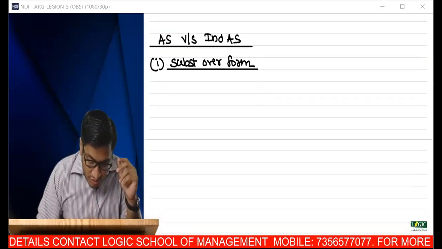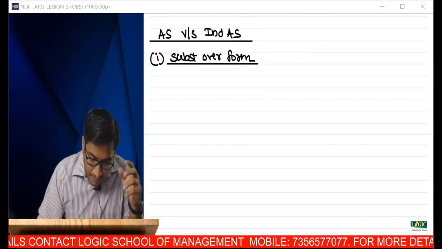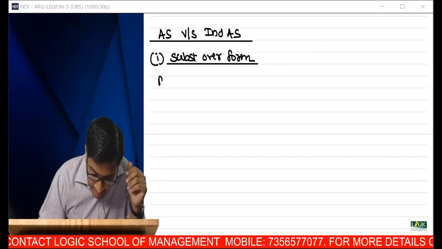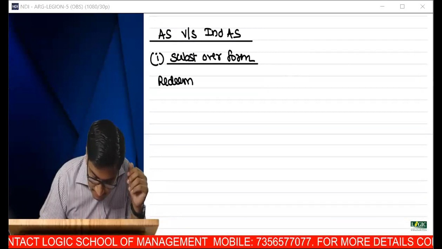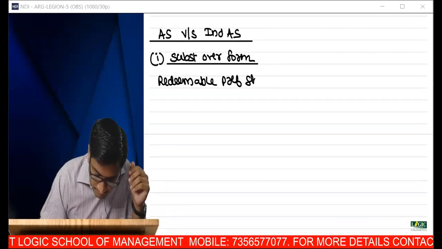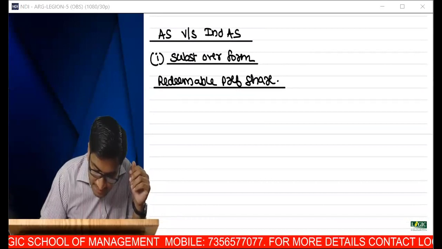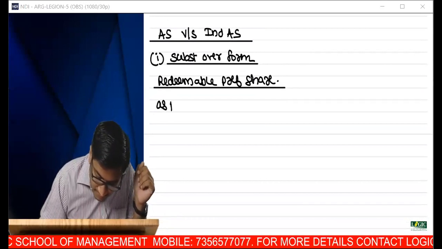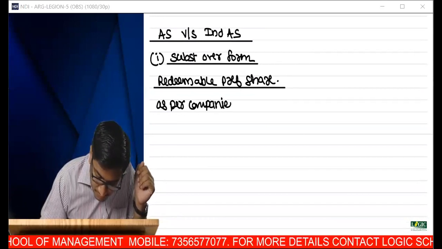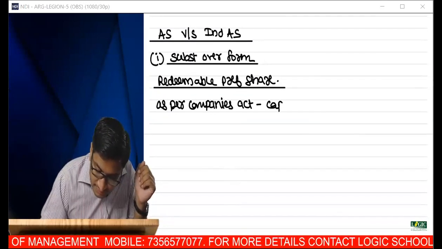So in substance over legal form, we said that if you look into redeemable preference shares, as per our Companies Act, we call it as capital.